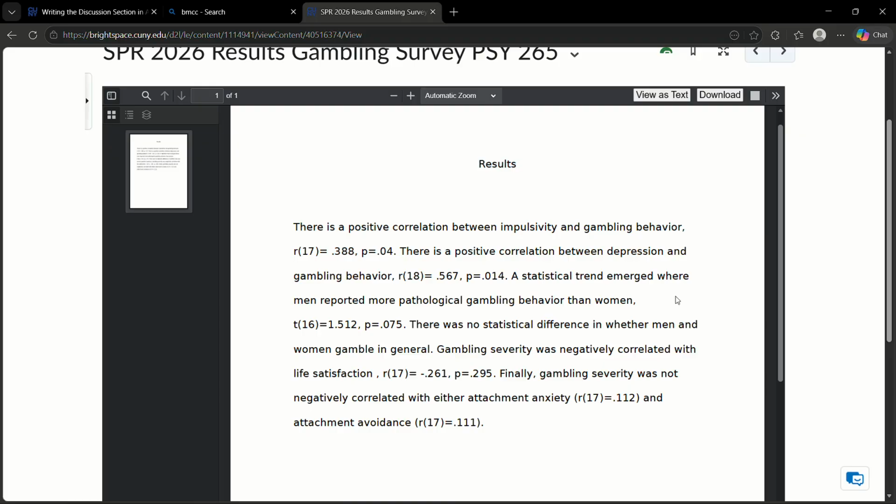And finally, gambling severity was not positively correlated with either attachment anxiety or attachment avoidance. So there was no relationship there. They're actually very small positive correlations there. So it's very close to zero. There's really nothing going on between attachment anxiety, attachment avoidance, and gambling severity.